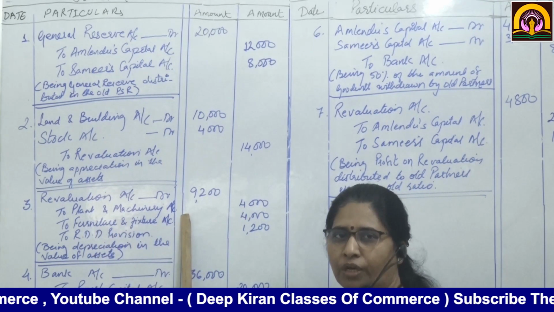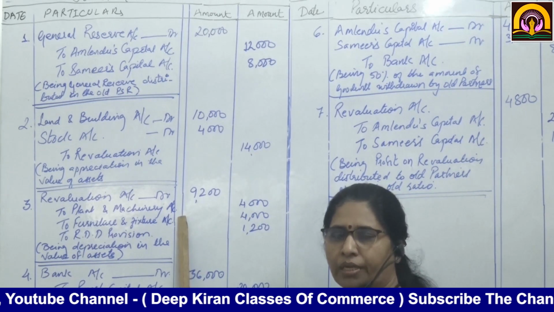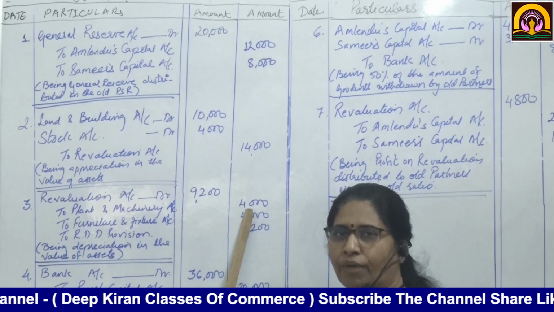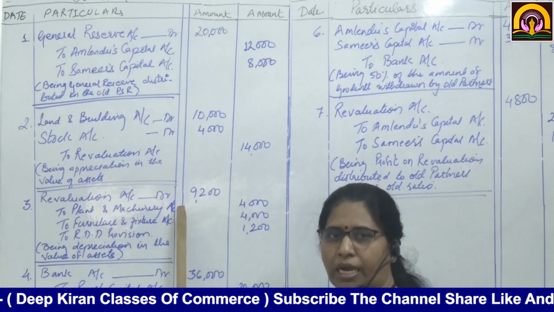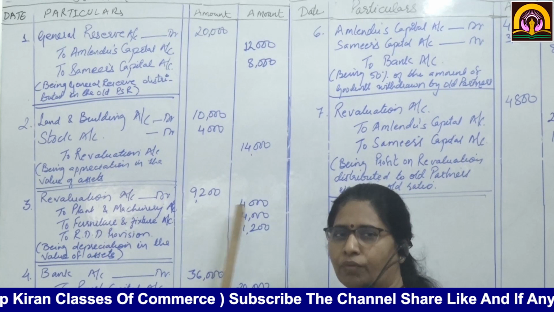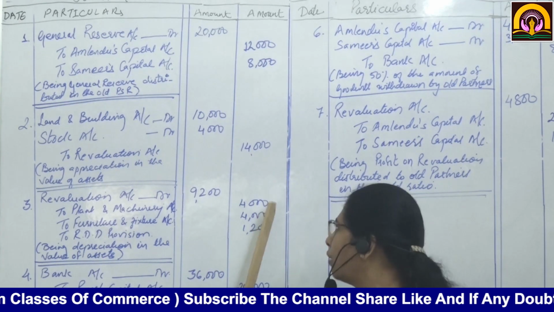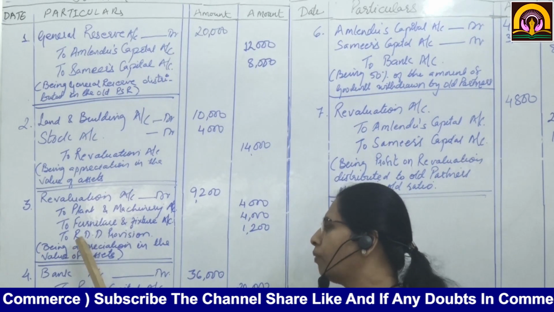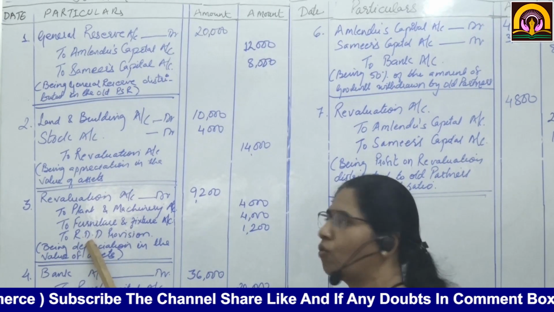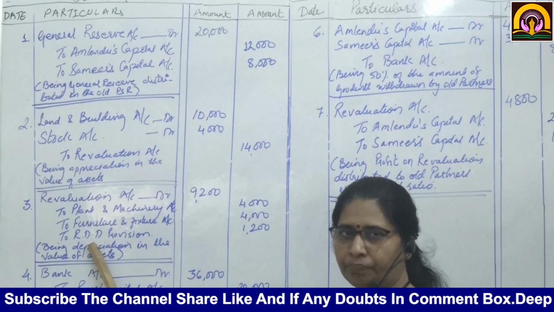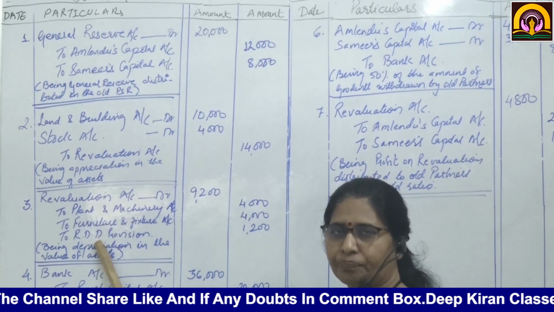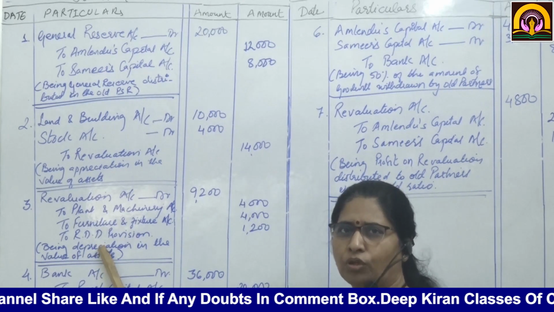The value of furniture and fixtures according to the current balance sheet is 8,000, but now we have valued it at 4,000. So 8,000 minus 4,000 will be 4,000. So we are going to write 4,000. Now provision for doubtful debts on debtors. The debtors given in the current balance sheet is rupees 24,000.